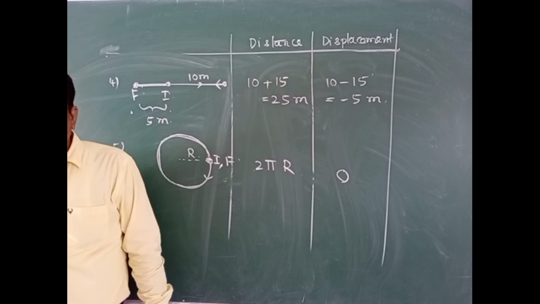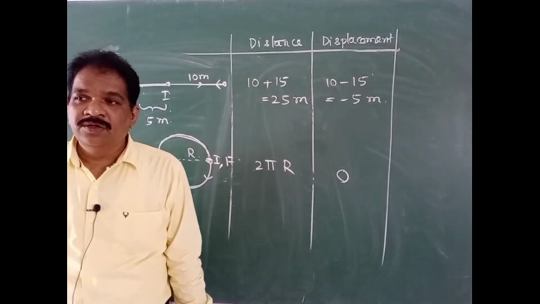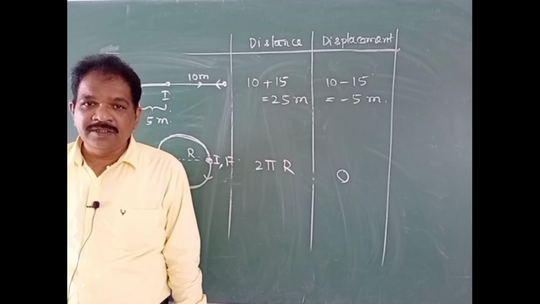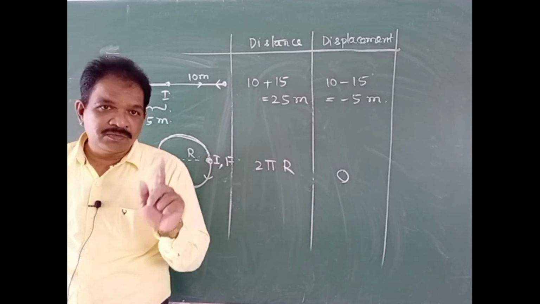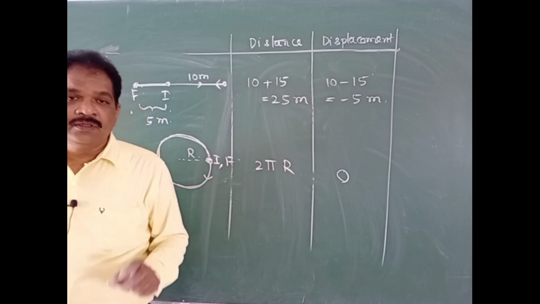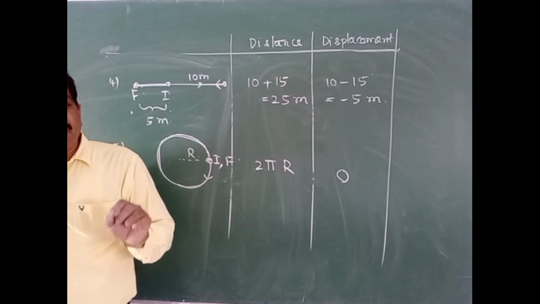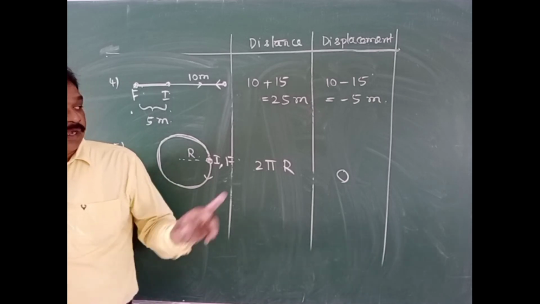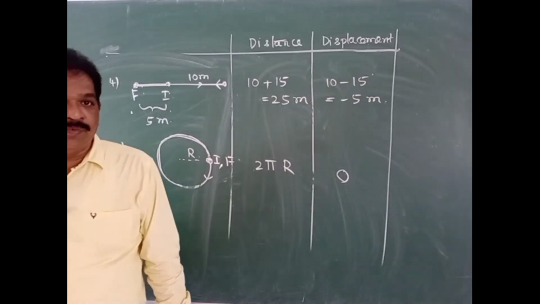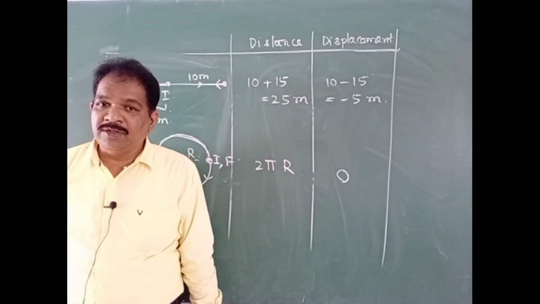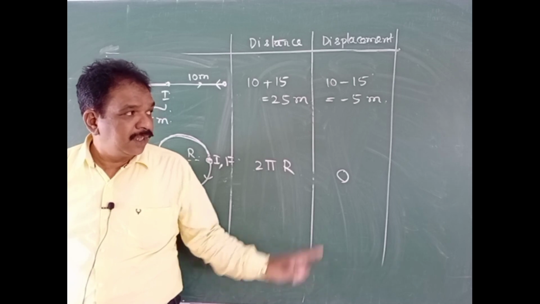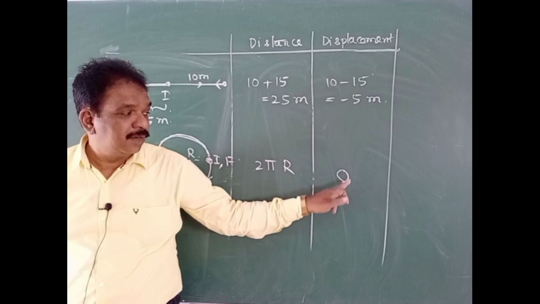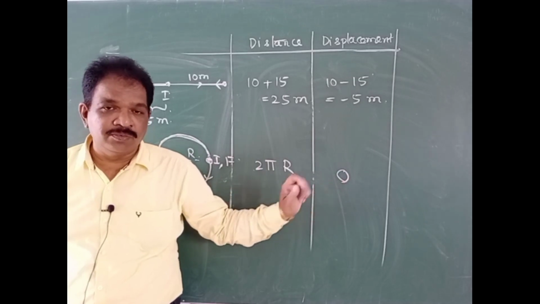Like this different examples we can take to understand the difference between distance and displacement. You observe in all these examples, distance value will always be positive. Displacement values, you observe, sometimes it is positive, sometimes it is negative, sometimes it will be 0.